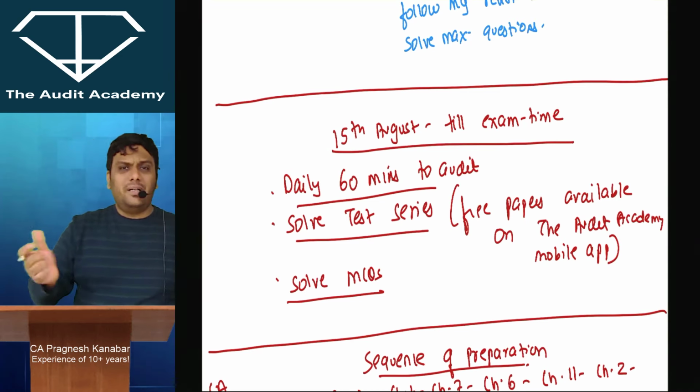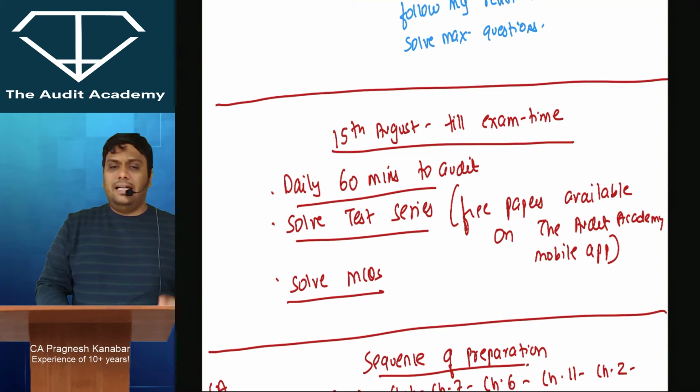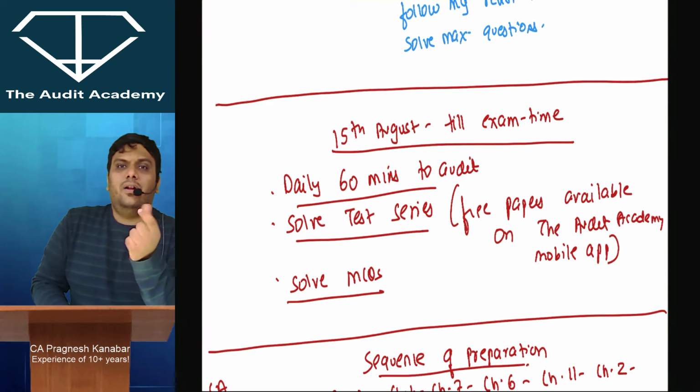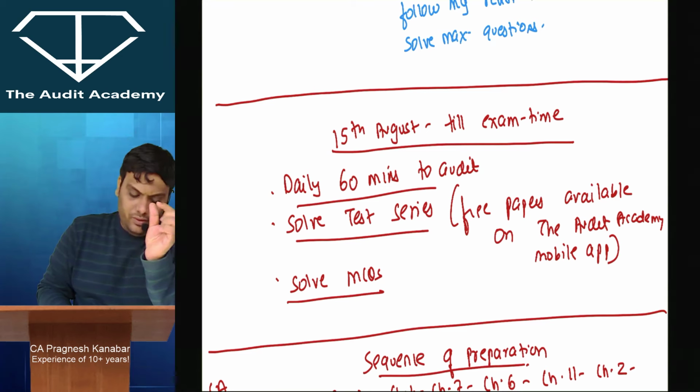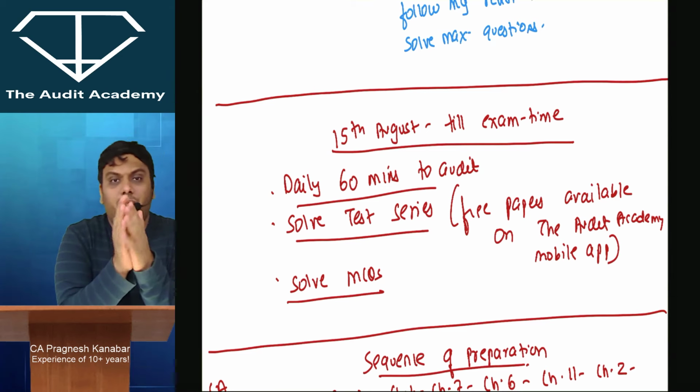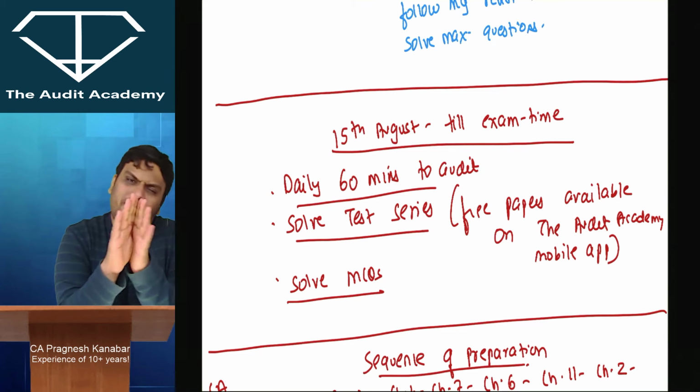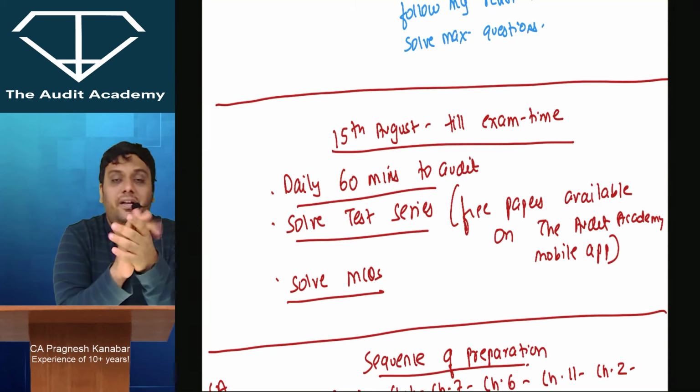I think 12 September it is starting. So if you are giving both the groups, till around 4th or 5th September, every day 60 minutes to audit is more than enough. Sir, if I'm not able to give 60 minutes, then 40-45 minutes is more than enough. Somewhere in between, try to solve the test series.